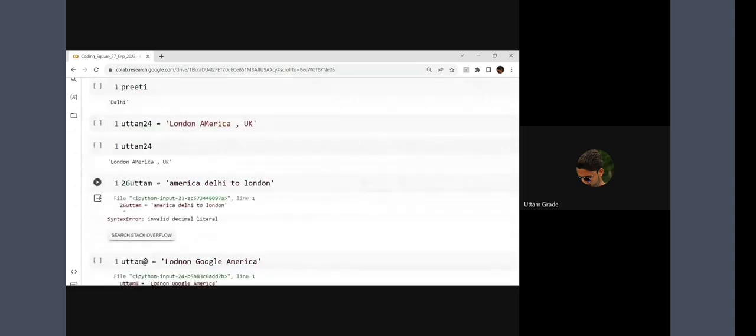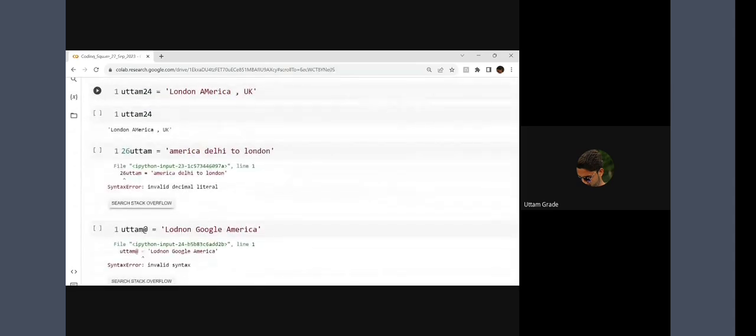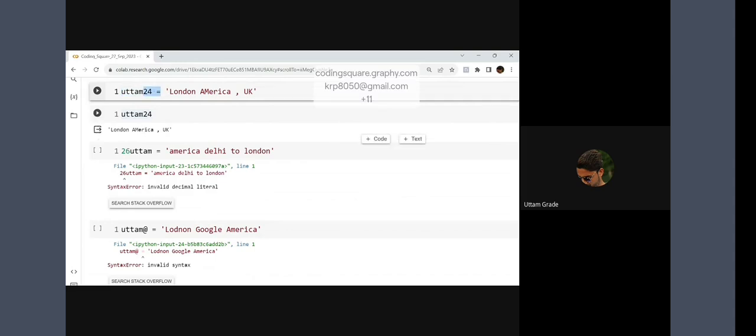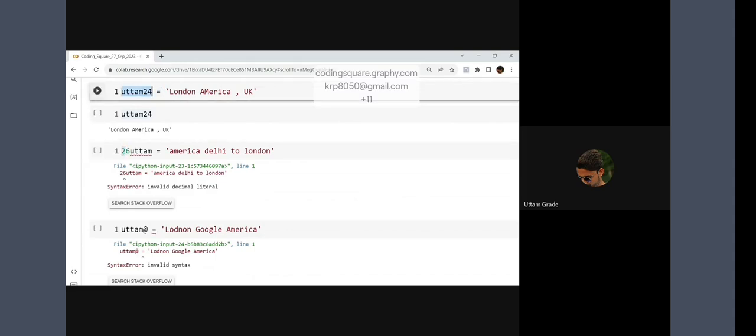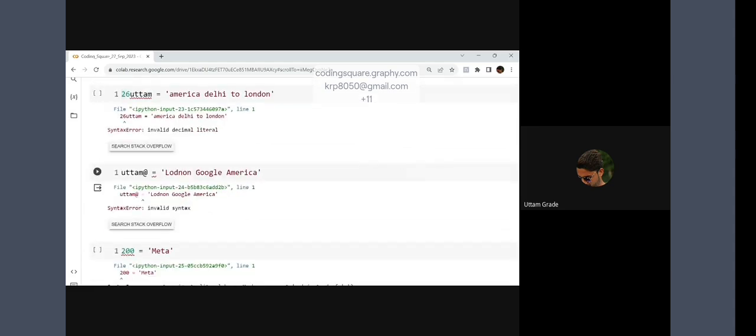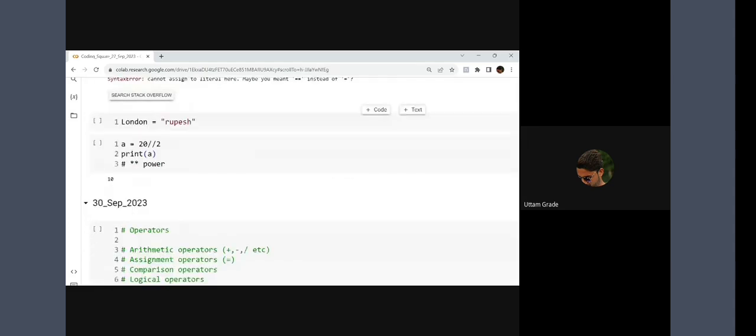After that, we talked about how to assign a variable. The variable name can be anything, you can use A, B, C, D, any name. You can use a number like 24 after a character, but you cannot put a number at the starting, like 26 or 24. It should be at the end. You also cannot use a special character when creating a variable.